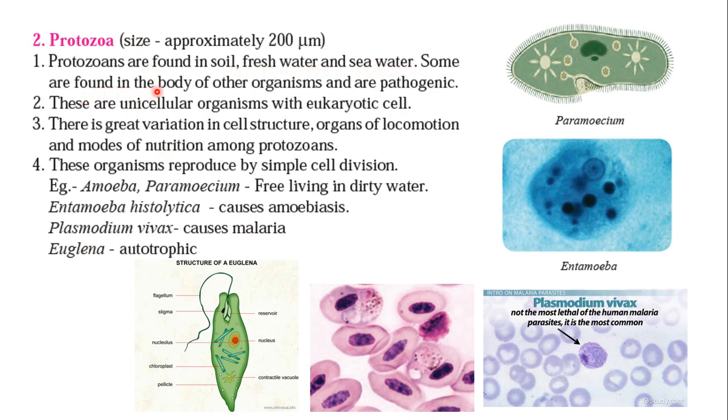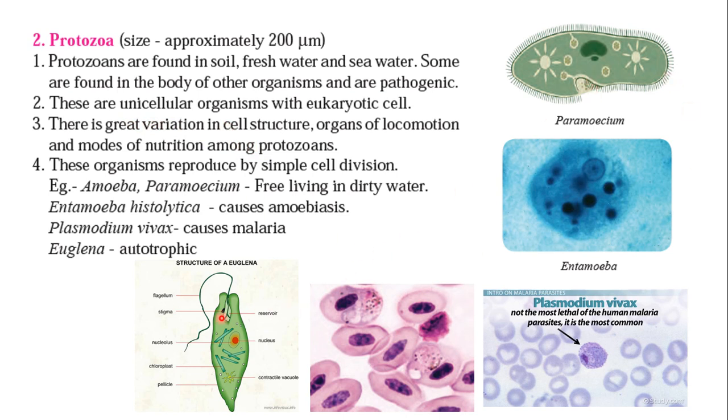Some are found in the body of other organisms and are pathogenic. Pathogenic means that it causes some kind of disease in the organism. So these are unicellular organisms with eukaryotic cells. There is a great variation in cell structure, organs of locomotion and mode of nutrition among the protozoans. Organs of locomotion are the parts used for movement, that is locomotion. You will find a great variation among them.